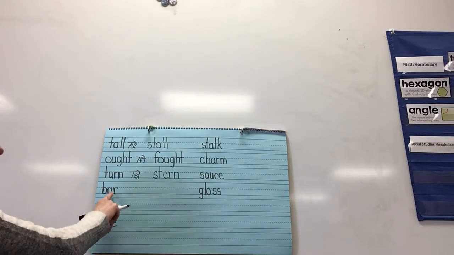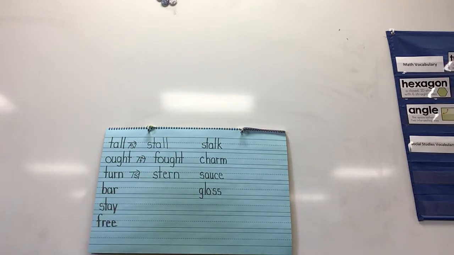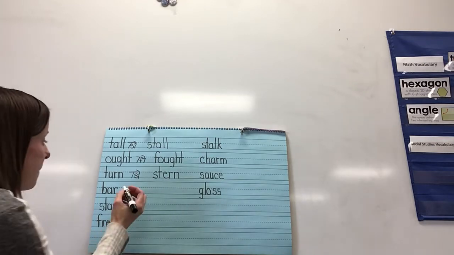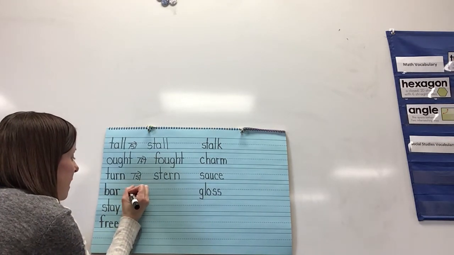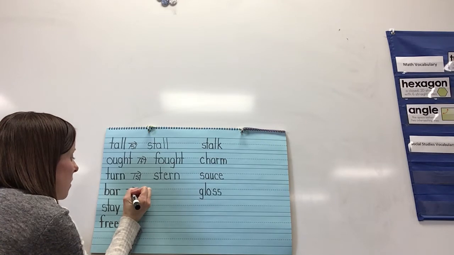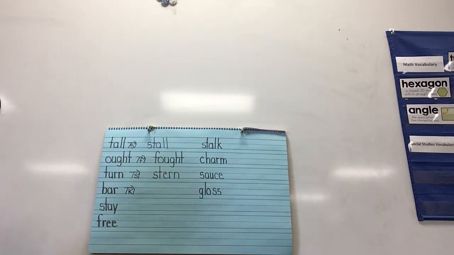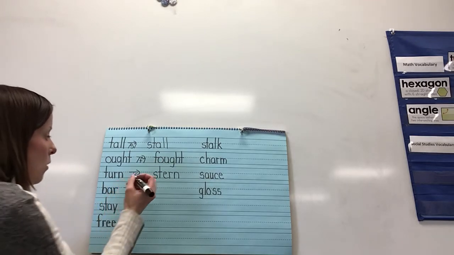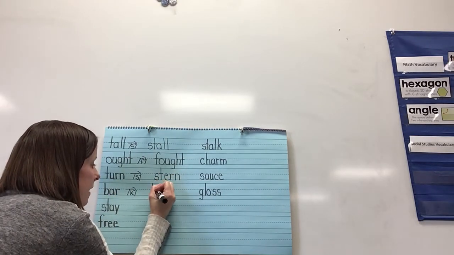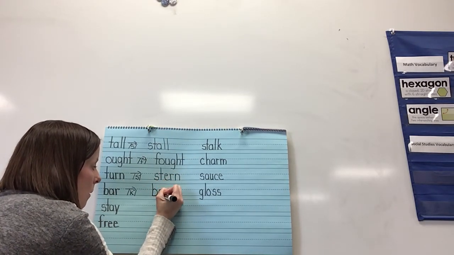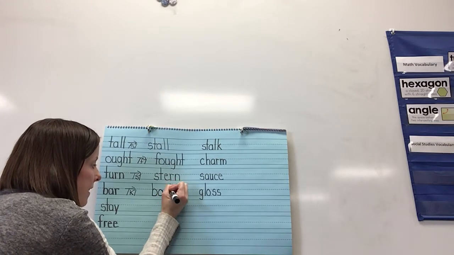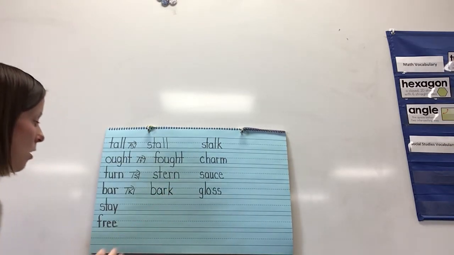Okay, our next word is bar. B-A-R. This time, I would like you to add a k sound to the end of the word. So if you wrote your word, we have the word bar when we write first, but then when we add the K to it, it changes it to bark.